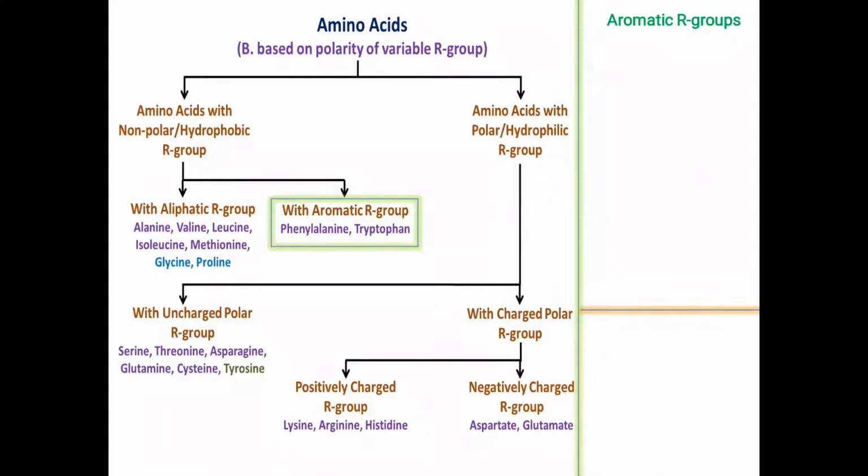Now the next group is aromatic R group containing amino acids, and here you can see phenylalanine. Phenylalanine has a methyl spacer plus a phenyl group as its R group. So phenylalanine is the substitution product of alanine, where one hydrogen atom of the alanine is substituted by the phenyl group, resulting in the formation of phenylalanine.